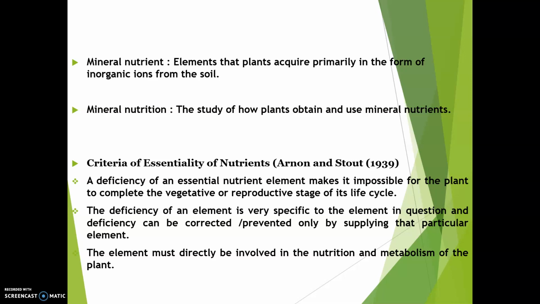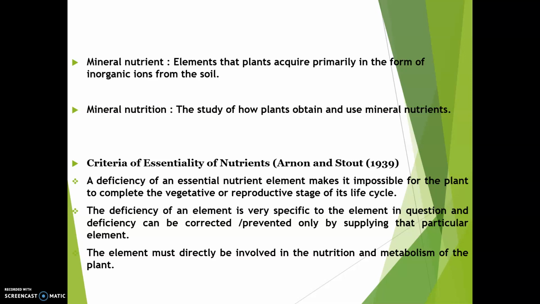And why are we bothered about mineral nutrition, or why should we study it? Because this is an area of research which is mainly needed for improving modern agricultural practices and environmental protection, as well as for understanding plant ecological interactions in natural ecosystems.